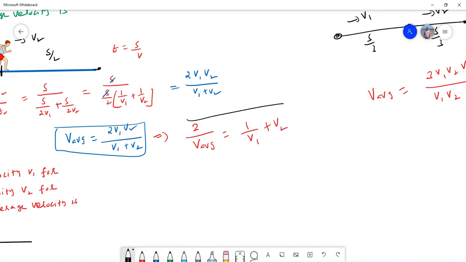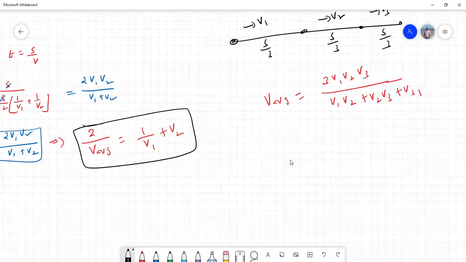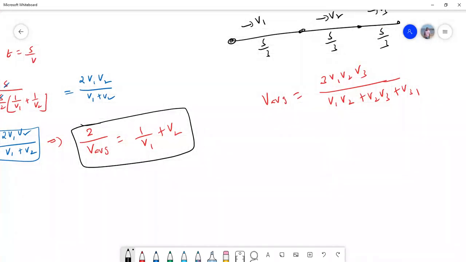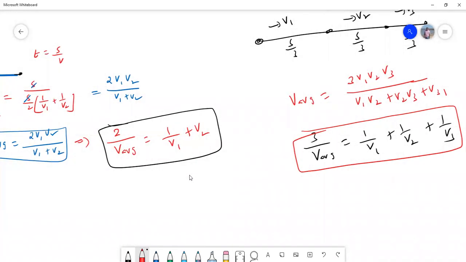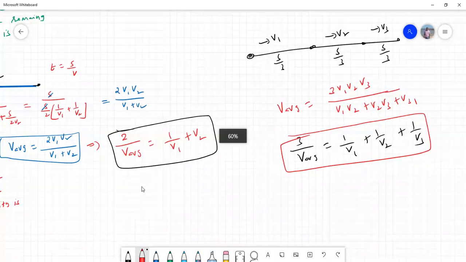This way also I can express it. Similarly, I can express the other one as 3 by V average is equal to 1 by V1 plus 1 by V2 plus 1 by V3. These are the expressions for average velocity when the body covers equal displacements.